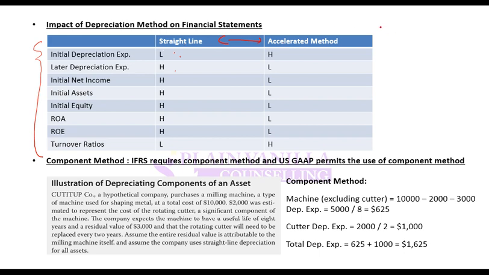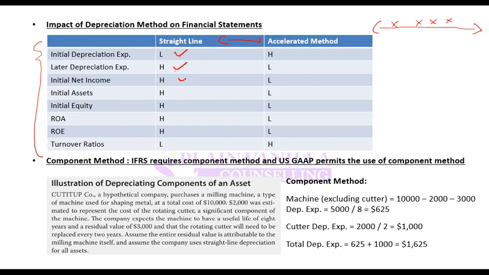So if it is a straight line, expense will be same throughout. So if I ask you that will the expense be higher or lower in initial years of straight line method, you would say it will neither be higher nor be lower, it will be constant. But when you are asked that will it be higher or lower compared to accelerated, then you can answer that it is lower in initial and higher in later period. So make sure again you read the question right. Do not confuse it. And make sure you know the context in which you are being asked a question.